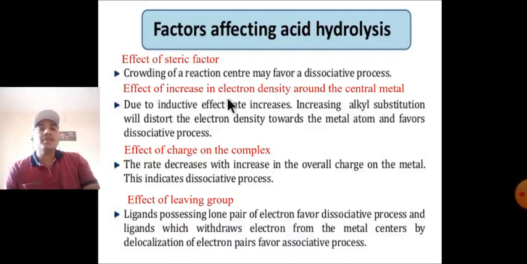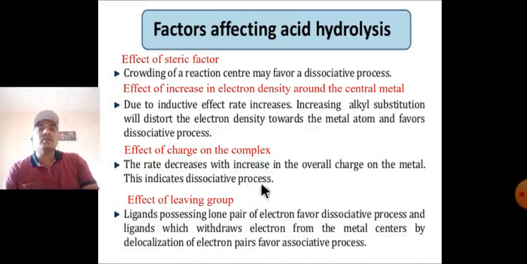Second, the effect of increase in electron density around the central metal atom. Due to the inductive effect, the rate increases. Increased alkyl substitution will distort the electron density toward the metal atom and favor the dissociative process. Third, the effect of charge on the complex. The rate decreases with increase in overall charge on the metal or the complex.